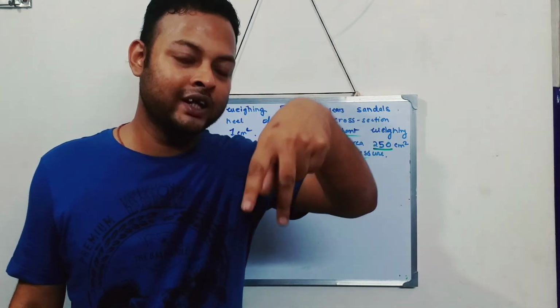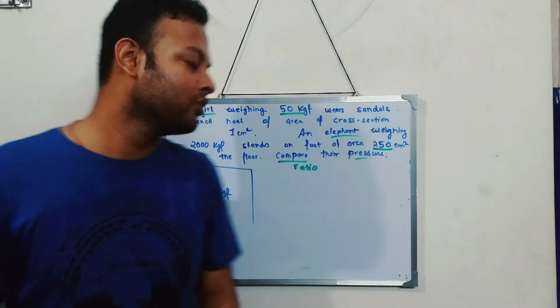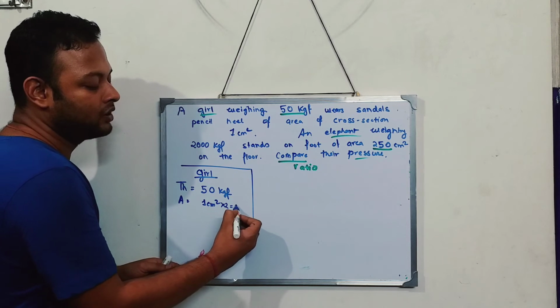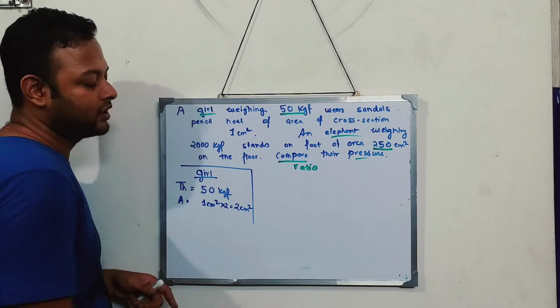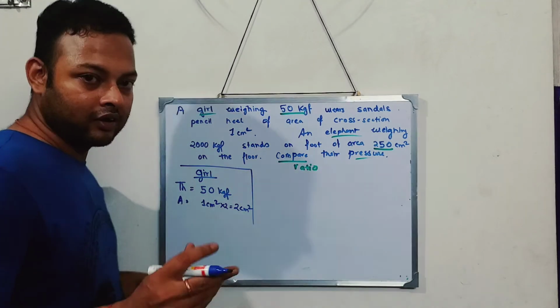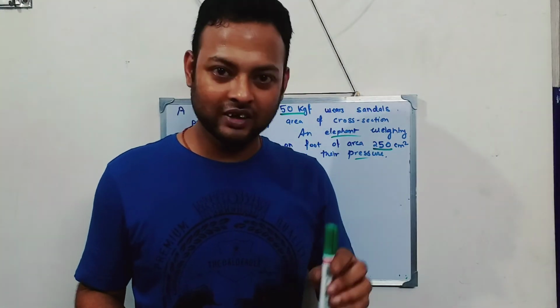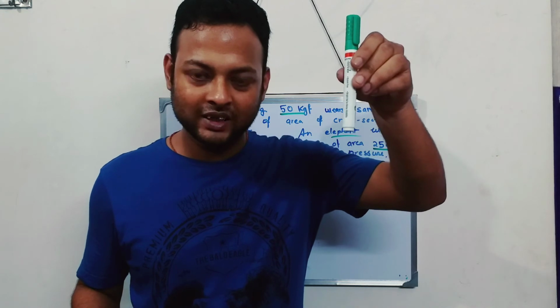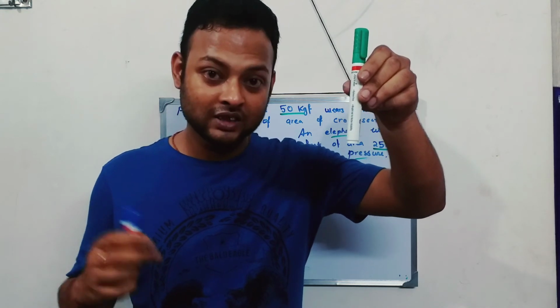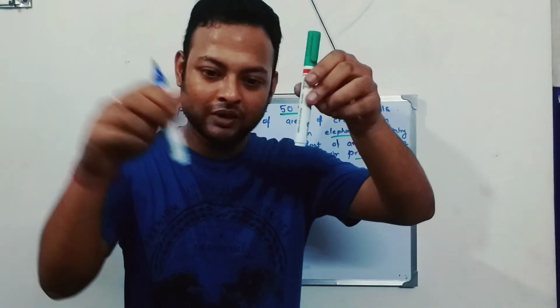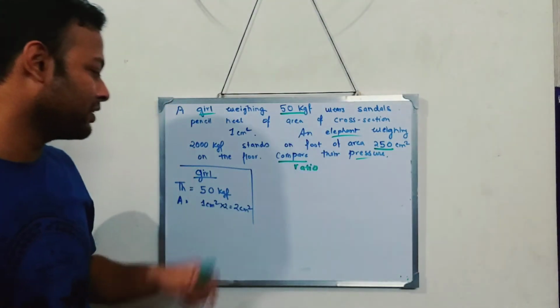So the total area will be multiplied by 2: 1 centimeter square into 2, which is equal to 2 centimeter square. A normal human being has 2 feet, so 1 plus 1, 2 centimeter square. That is why I multiplied by 2.